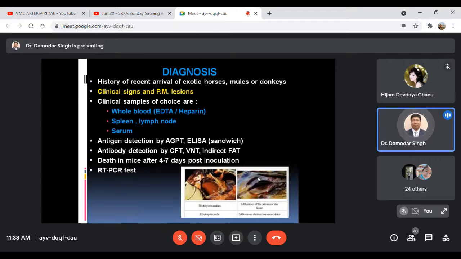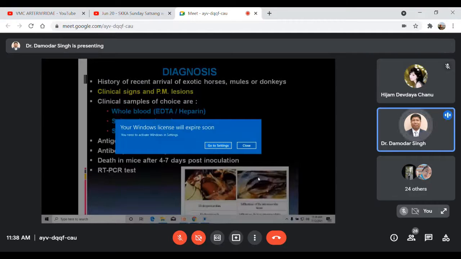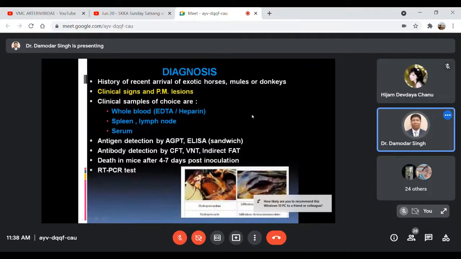And the clinical samples, mainly for laboratory analysis: we can collect whole blood, then spleen and lymph node can be collected during post-mortem examination.